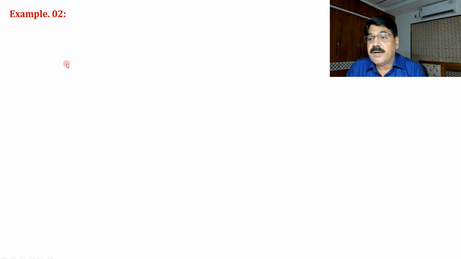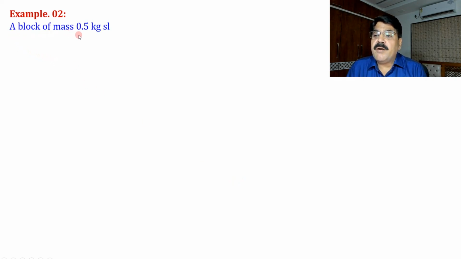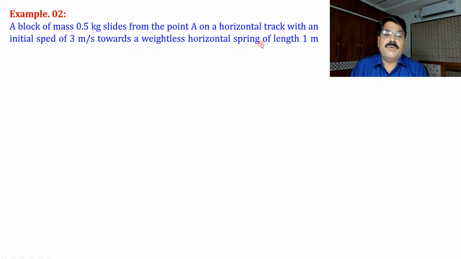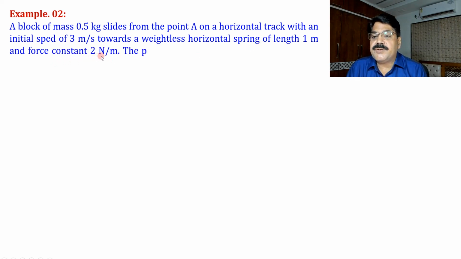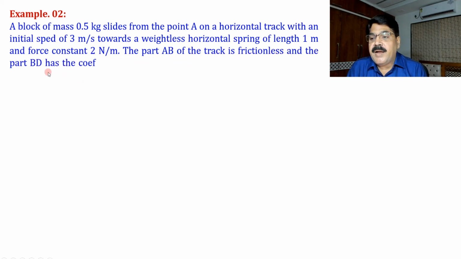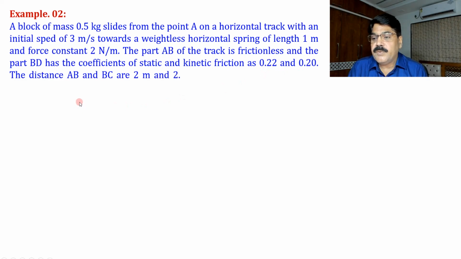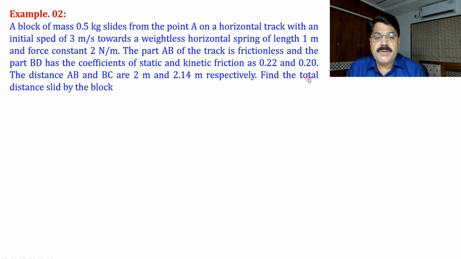Let us see what this example is. A block of mass 0.5 kg slides from point A on a horizontal track with an initial speed of 3 meters per second towards a weightless horizontal spring of length 1 meter and force constant 2 Newton per meter. The part AB of the track is frictionless and the part BD has coefficients of friction, static and kinetic, of 0.22 and 0.20. The distances AB and BC are 2 meter and 2.14 meter respectively. Find the total distance slid by the block before it comes to rest.